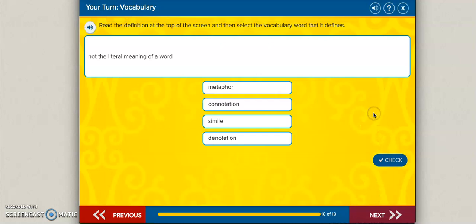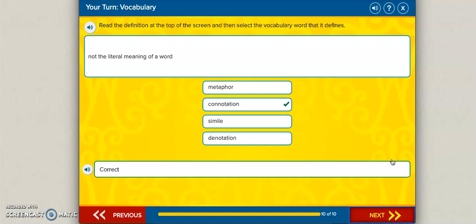All right, last one. Not the literal meaning of a word. So which one of these is not the literal meaning of a word? Metaphor, connotation, simile, or denotation? Okay, if I was looking at this one, I know that a metaphor is when you compare things using like or as. A simile is when you compare things without using like or as. And we just said that denotation was the literal meaning. So I can take away all those choices and narrow it down. So my only one left is connotation.